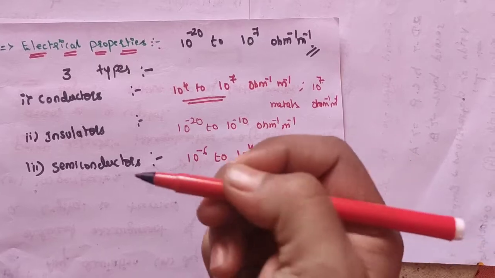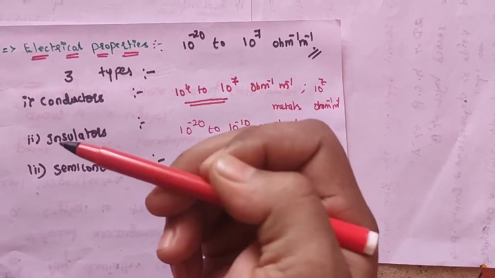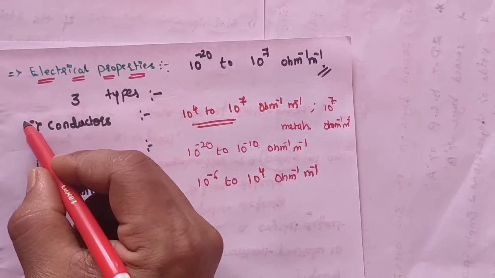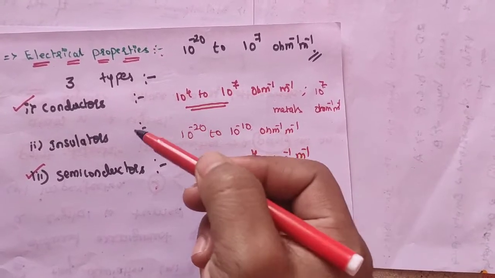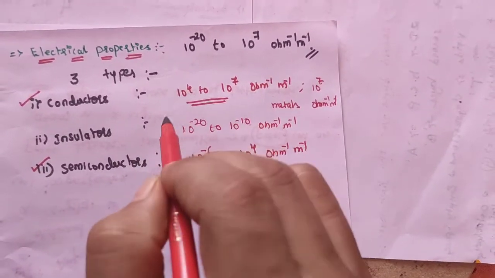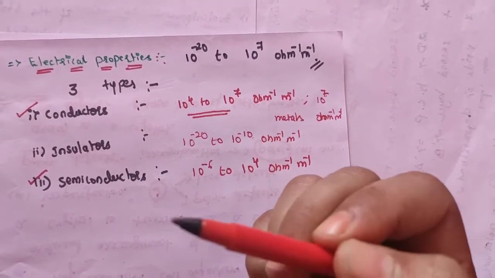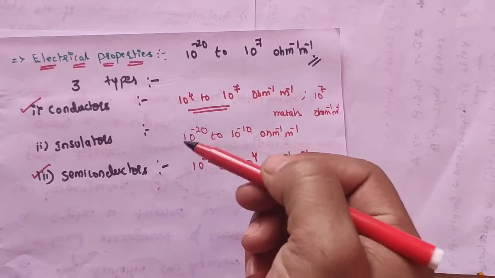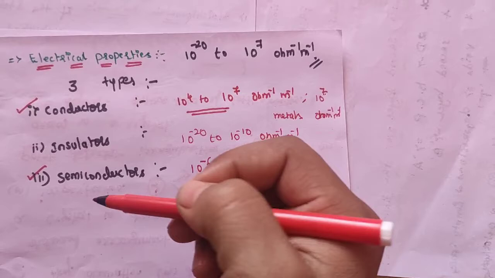Now let us learn about how these conductivity properties appear in conductors, insulators and semiconductors. Among those, the very important two are conductors and semiconductors, because insulators do not conduct electricity. Of course, if they do conduct, it is a very minute, very low conductivity, so you can say that insulators do not conduct electricity. What is the reason behind that? Now let us learn about it.